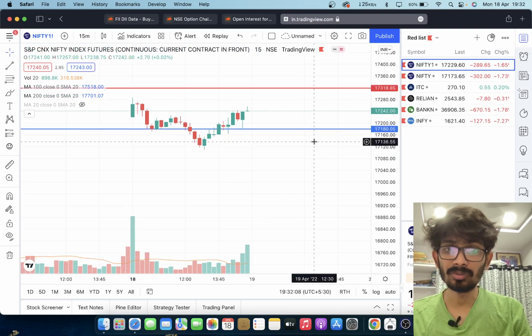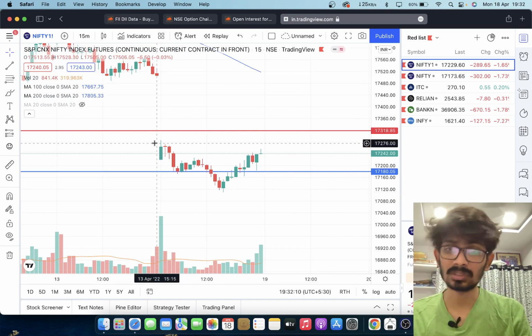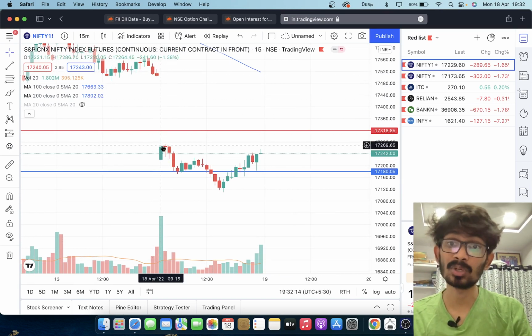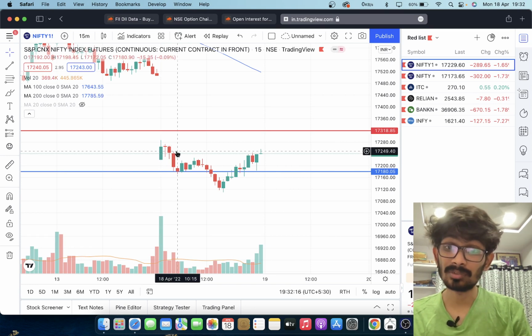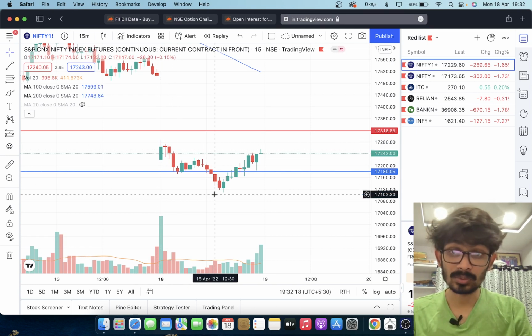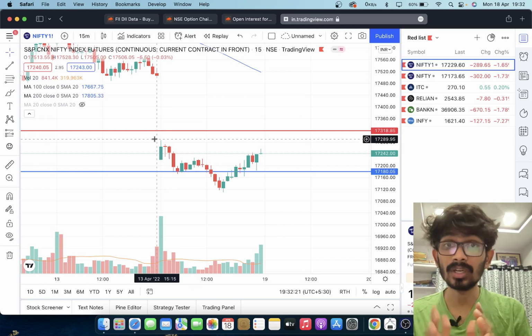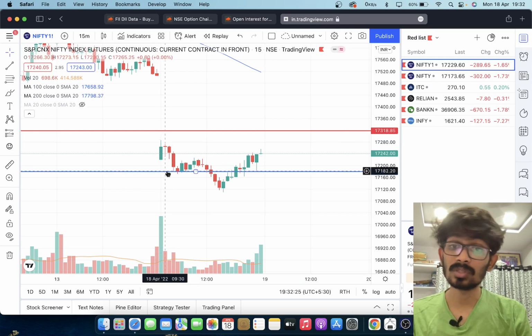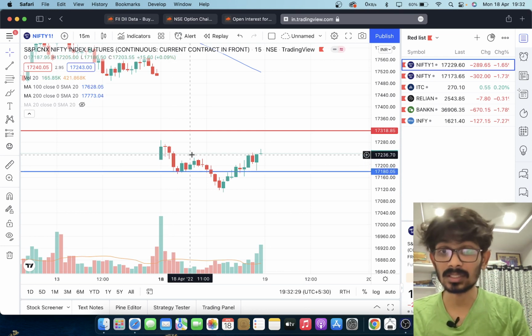For trades, when we want to initiate fresh trades, we can't take a trade here because it is already a gap down of about 300 points. We can't expect more downside for Nifty, but the downside happened. So we need to wait for our positions to work out because there is a 200 DMA support. We need to see whether it tests it, and if it tests, whether it takes support there or not.